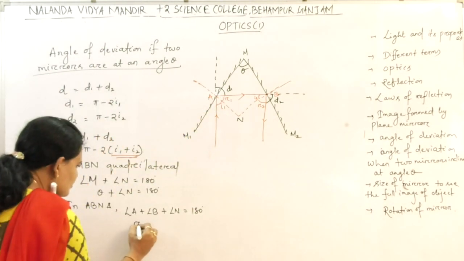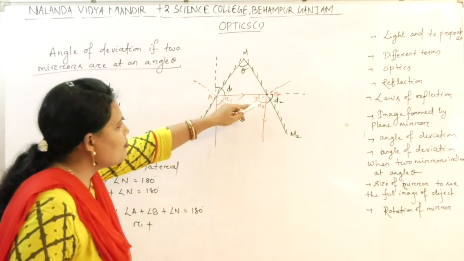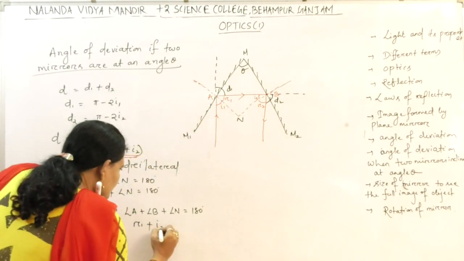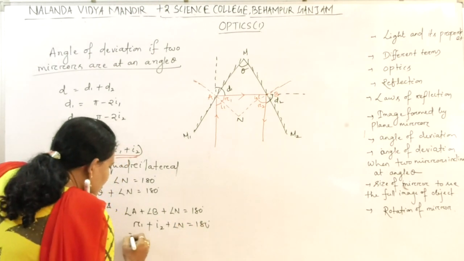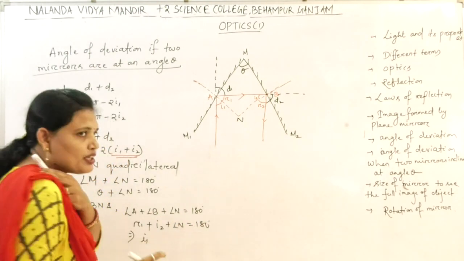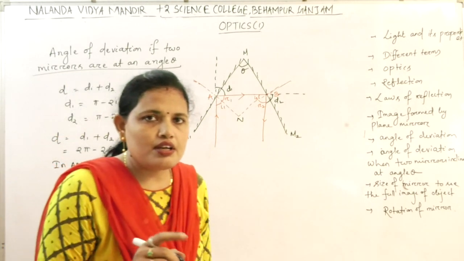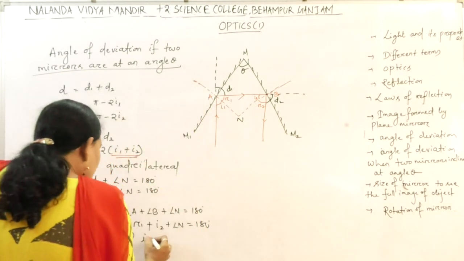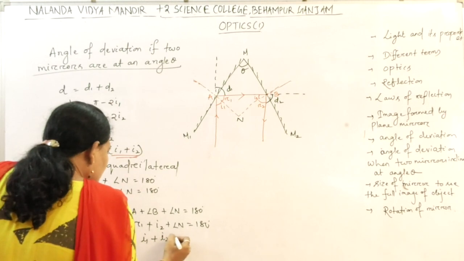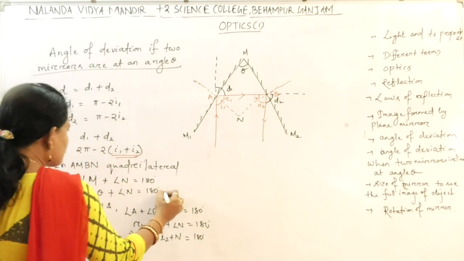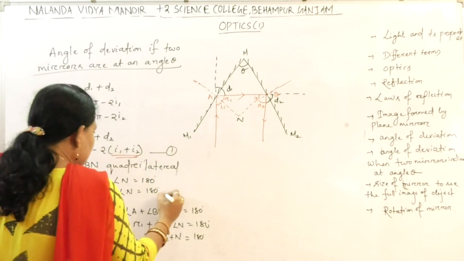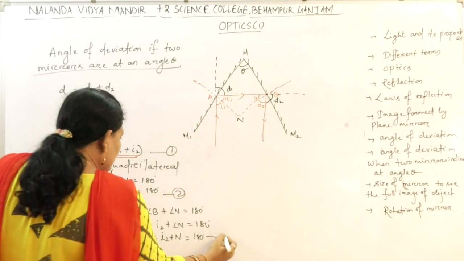R1, plus what is angle B? I2, plus angle N equal to 180 degree. R1 can be written as I1 because by the laws of reflection I1 equal to R1. So I1 plus I2 plus N equal to 180 degree. Give it equation 1, give it equation 2, give it equation 3.